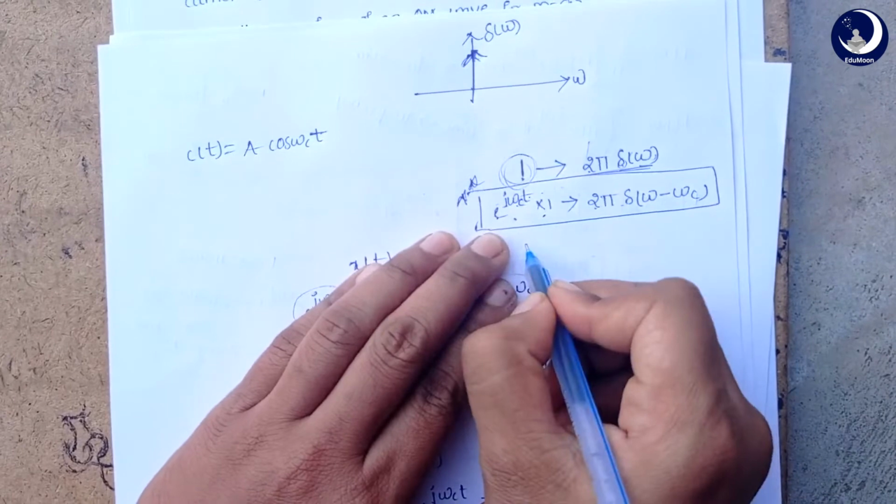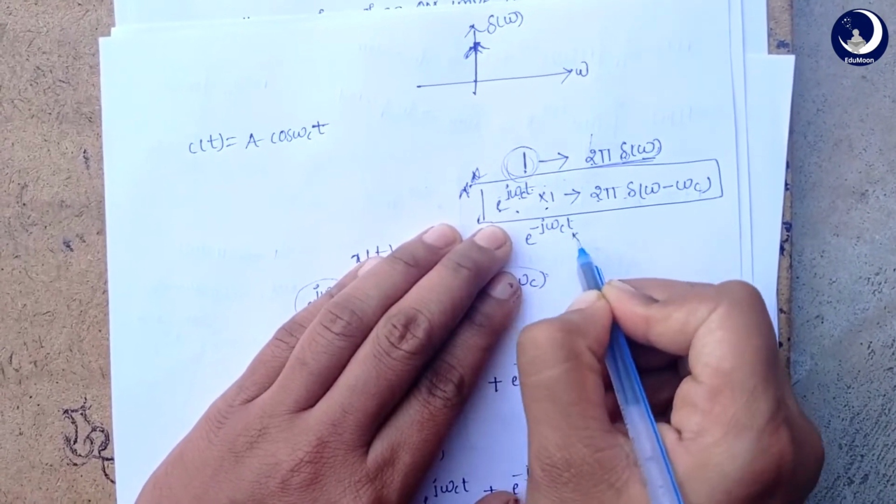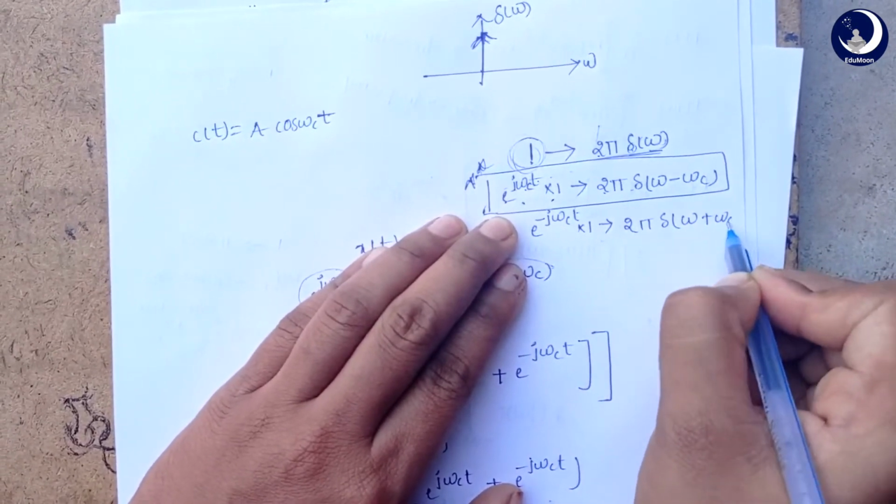In the same way, the Fourier transform of e power minus j omega ct into 1 will be 2 pi into impulse function of omega plus omega c.